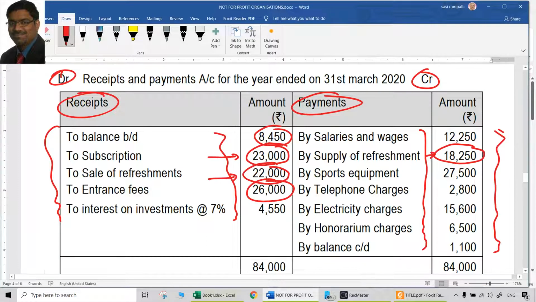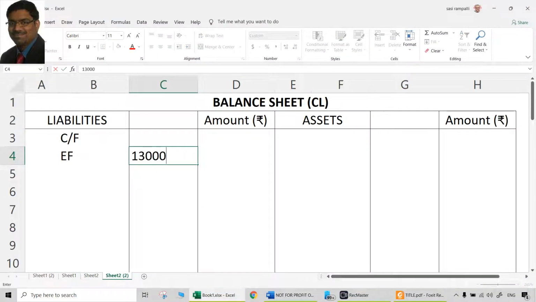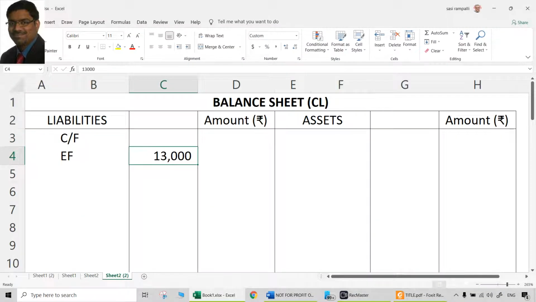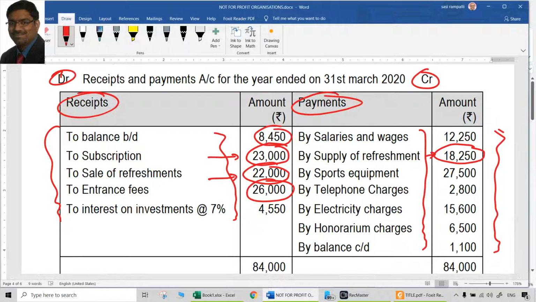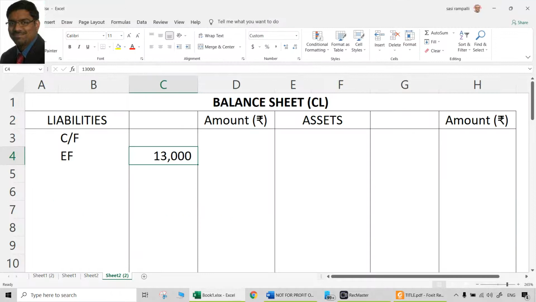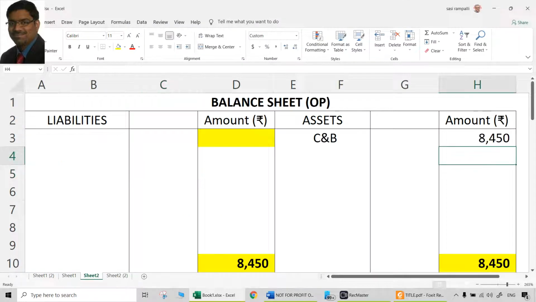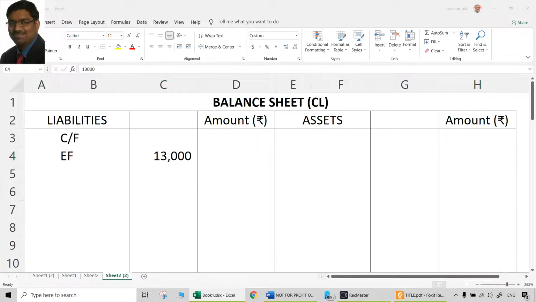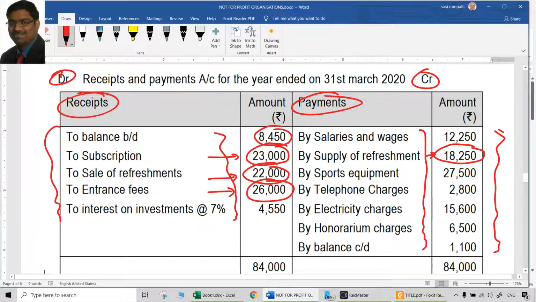So let us add it to the capital fund. How much is that? 13,000. How much is the capital fund opening? We don't know. We have to find that out. Leave it blank. Add entrance fees 13,000 to the capital fund because it is capitalized. No, sir, I will show it separately on the liability side. That's also okay. That's only a presentation issue once again. So treatment is important. The debit aspect is over here. All that we need to do is a credit of 26,000. What did we do? 13,000 we showed on the liability side. That is a credit aspect. Another 13,000 we credited to the income and expenditure account. That is also a credit aspect. Both credit treatments done. Put together the amount is 26,000.